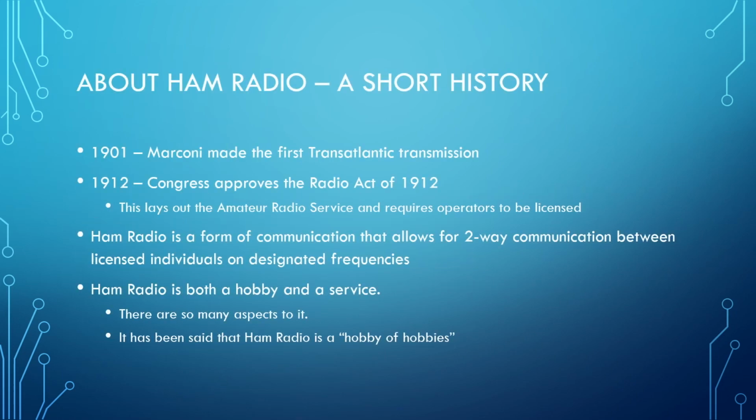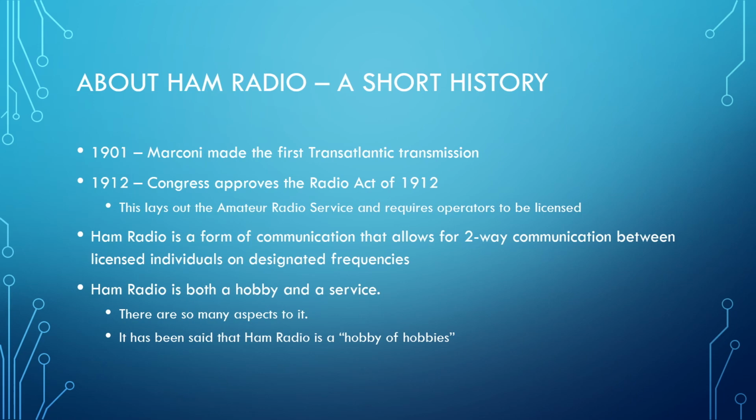So let's start with what is ham radio. In 1901, Marconi made the first transatlantic transmission, and this was a voice transmission. This wasn't just like Morse code or spark gap or things like that. This was the first voice transmission across the Atlantic. About 11 years later, Congress approved the Radio Act of 1912, and in it, this is what lays out the amateur radio service and required operators to be licensed. Prior to this, anyone could build a spark gap generator or a telegraph and talk on any of the frequencies. After this, you needed to be licensed.